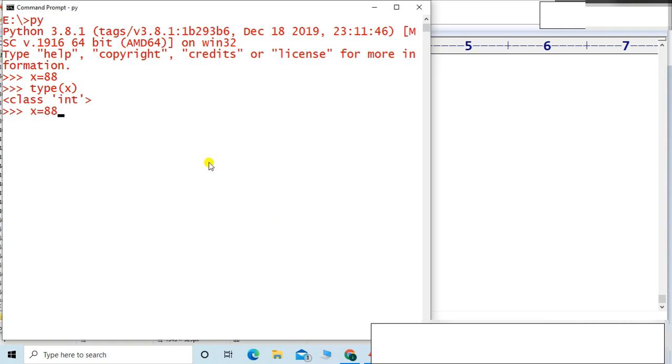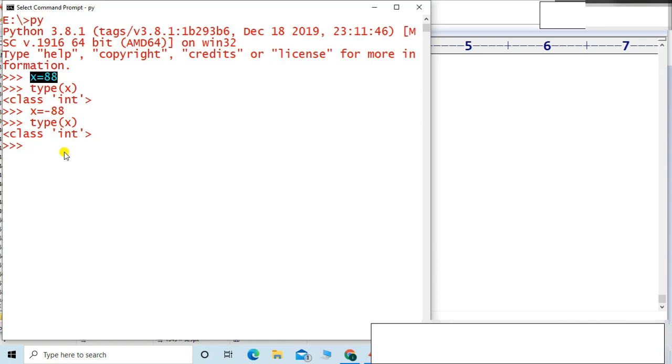Let me type another number: minus 88. It is also an integer. As per our discussion, it is perfectly integer type, and it is considered internally by Python. Friends, listen carefully, one simple point: the type is considered based on the provided value. You are not required to declare the type of the variable. It is absolutely based on the provided value. That's it. Very simple, friends.